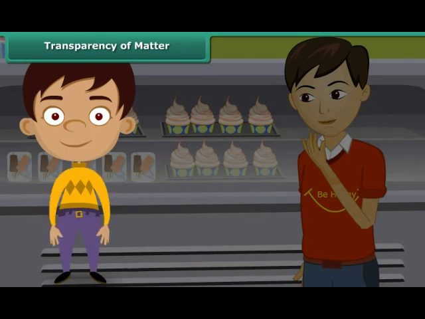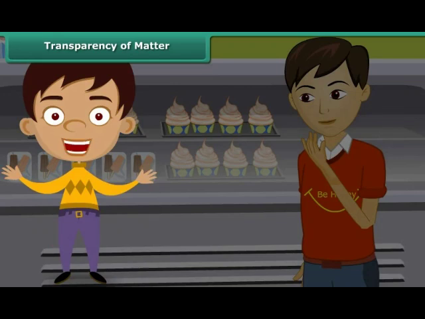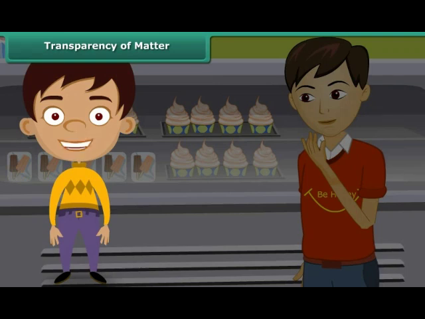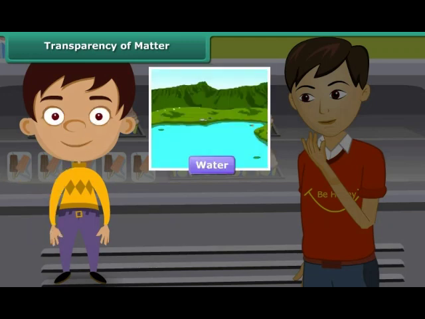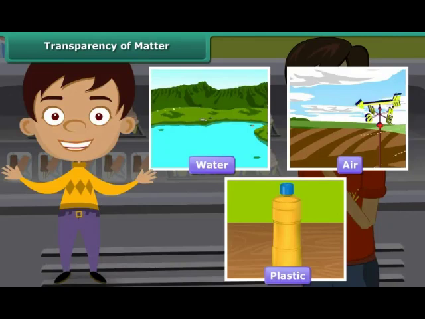Can you say why? Since the refrigerator had glass tops and glass is transparent, Ashish could look at all the flavors that were available in the parlor and make his selection. A transparent substance is a substance that allows all light to pass through it. In other words, it absorbs light, reflecting back very little. As a result, it appears clear and things can be seen through it. Other examples of transparent substances are water, air, plastic, etc.